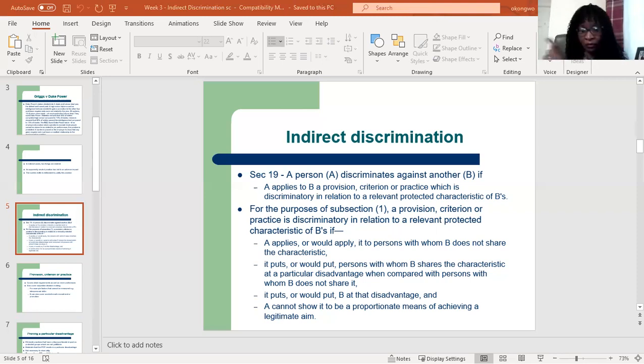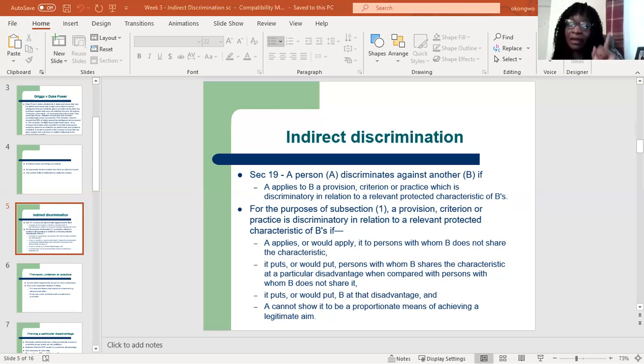That's men. The other one says it puts or would put persons with whom B shares the characteristic at a particular disadvantage when compared with persons with whom B does not share it. In other words, that criterion puts the people that share Sarah's characteristics, so that is other women, at a disadvantage when you compare them to those that do not share it, that is men. Then it puts or would put B at that disadvantage. So that means the criterion actually puts Sarah at a disadvantage.